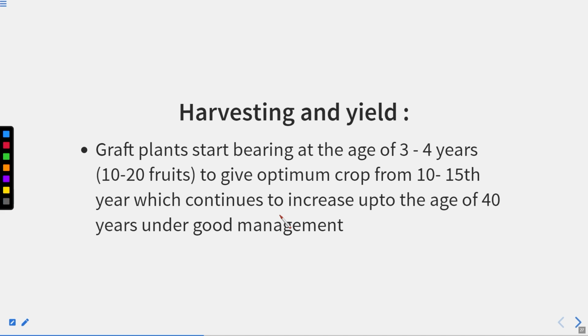Now, let us discuss harvesting and yield. Graft plants start bearing at the age of 3 to 4 years, with 10 to 20 fruits. So, if the plants are produced by the grafting method, at the age of 3 to 4 years they start giving fruits, that is 10 to 20 fruits, and they give optimum crop in the 10th to 15th year, which continues to increase up to the age of 40 years under good management.